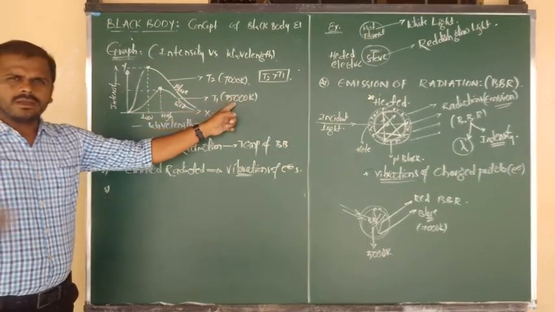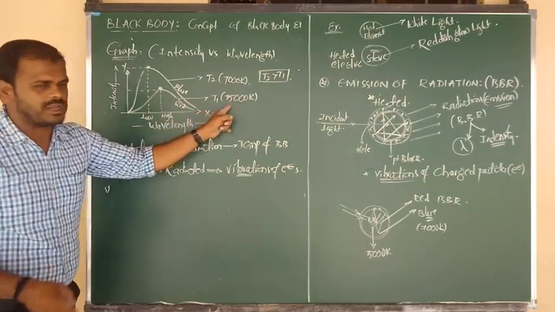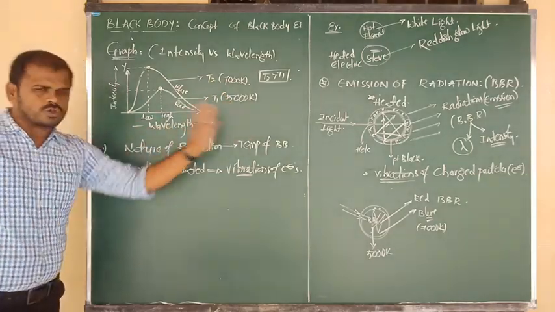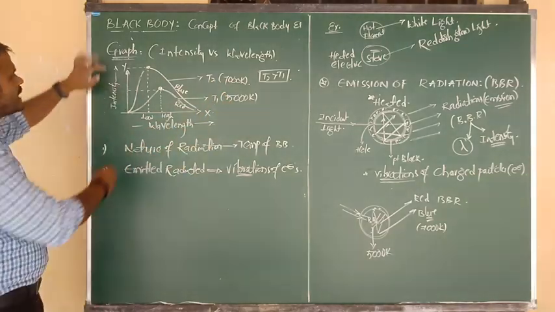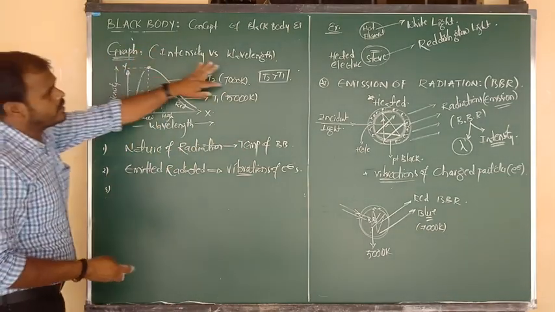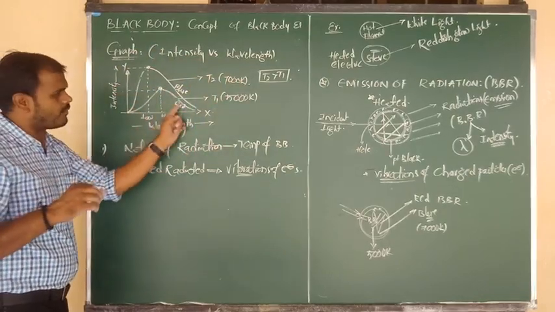First suppose at 5000 Kelvin, you consider just a particular temperature. At a particular temperature, as the wavelength increases, intensity values also increase. Forget about the 7000 K; just remember the first curve.